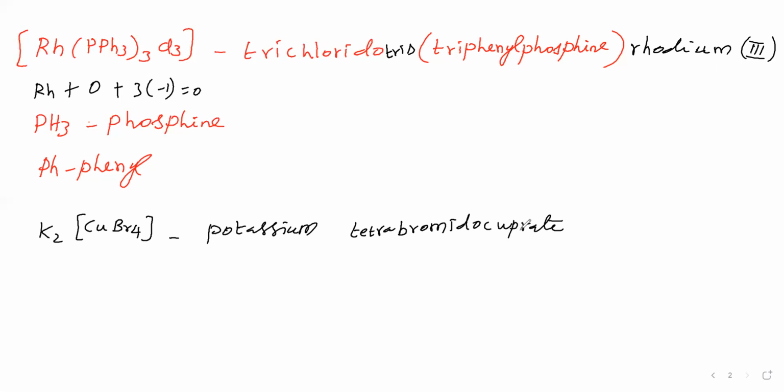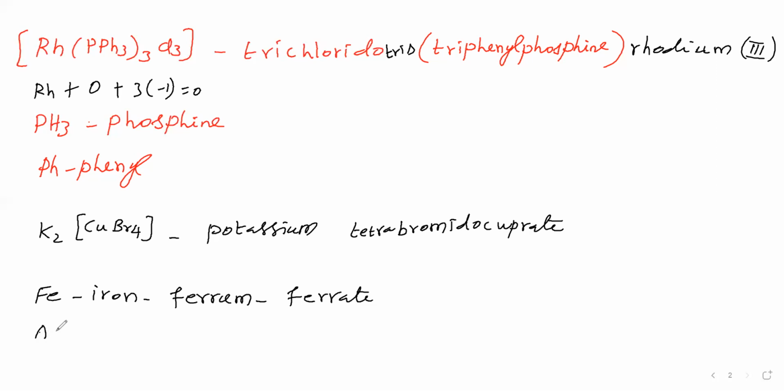Like this, for iron, the Latin name is ferrum. From this we say the name ferrate. If iron is in an anionic complex, we say ferrate irrespective of its oxidation number.